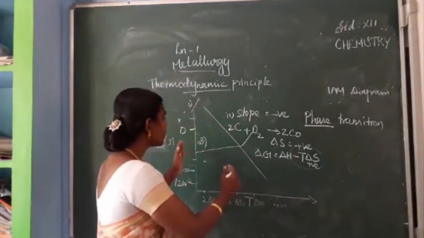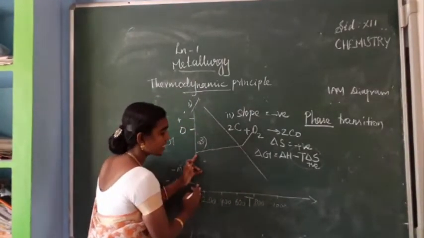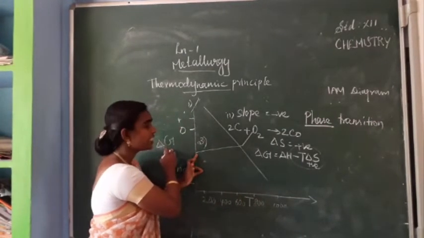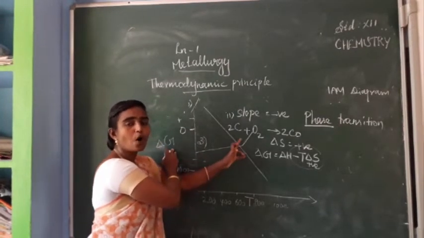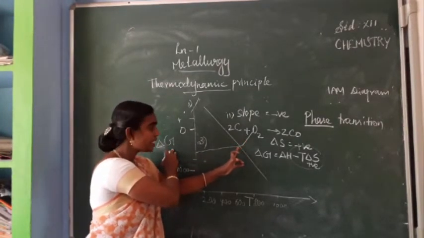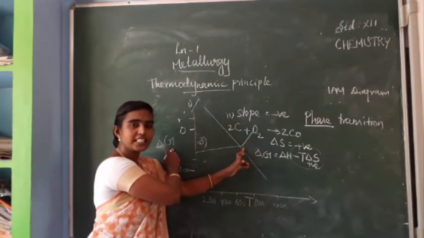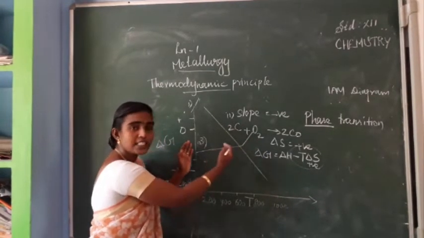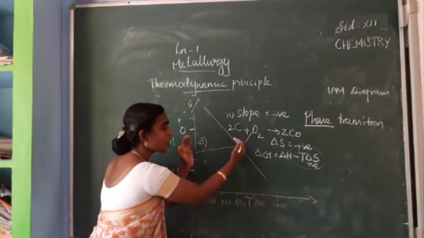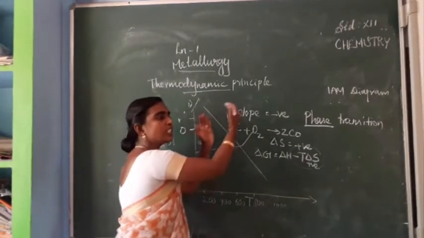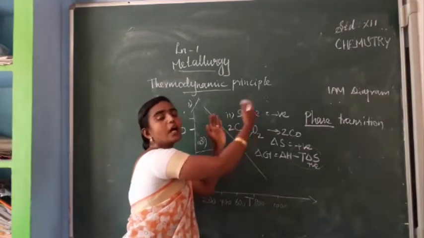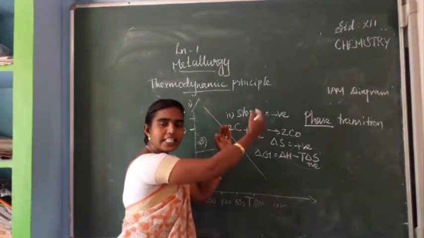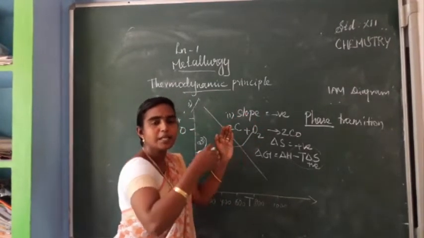So here, when the graph is like this, one more observation from the Ellingham diagram: as the temperature increases, this delta G value will become less negative or 0. When it is less negative or 0, we can say it is not stable. But when delta G is negative, that's a spontaneous process. So here metal oxide formation is stable. Above this value, after a particular temperature, decomposition will start. Up to this point in oxide formation, if the temperature increases, it becomes less stable.